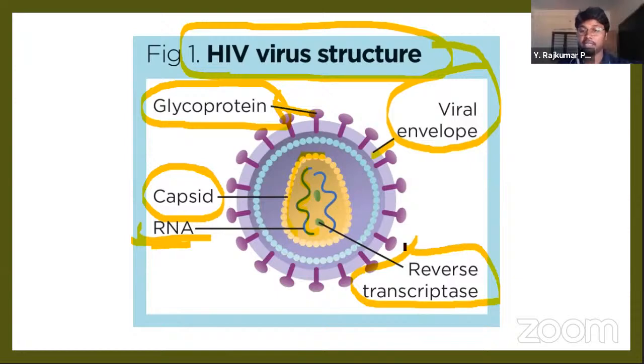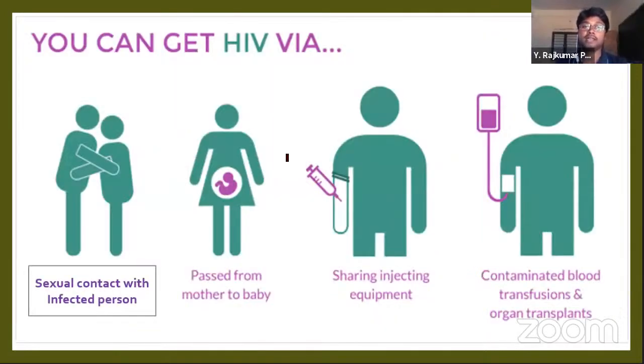Next, most importantly, it has an enzyme called reverse transcriptase. This enzyme is most important for the HIV virus to affect our DNA. So reverse transcriptase helps the virus convert into DNA to mingle with our DNA.